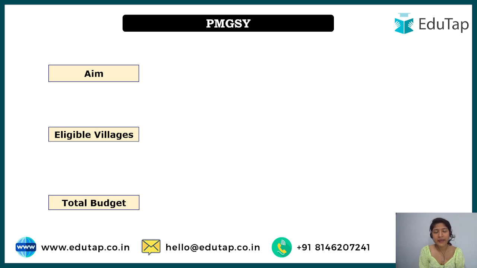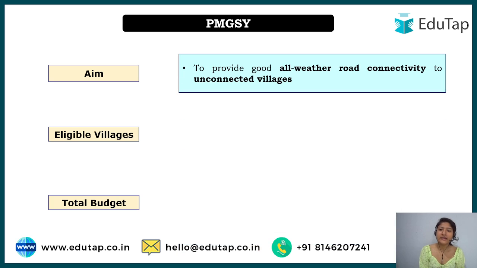Now talking about the aim, we have a basic idea because we have understood the full form. Its aim is to provide good all-weather road connectivity. What does it mean? Usually you make roads, but the topography of a place can be such that, for example in a hilly region, during the monsoon season a landslide can occur and the road that was connected gets destroyed.